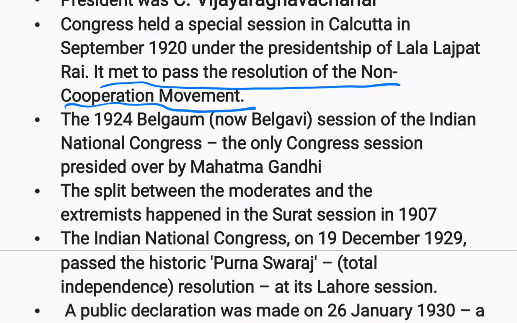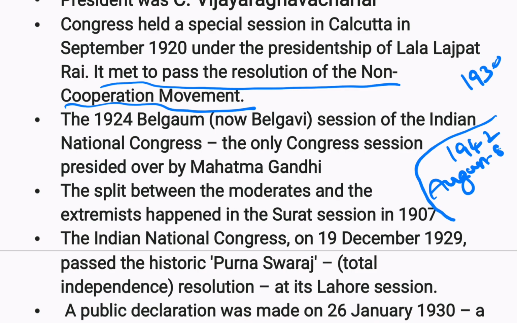And the civil disobedience movement was started in 1930, and the Quit India movement was started in 1942. This date also you remember, August 8, Quit India movement, August 8. This is called the August Kranti movement also, which is the Quit India movement, right? This happened in 1942, and 1930 the civil disobedience movement, and 1920 what was that, non-cooperation movement.